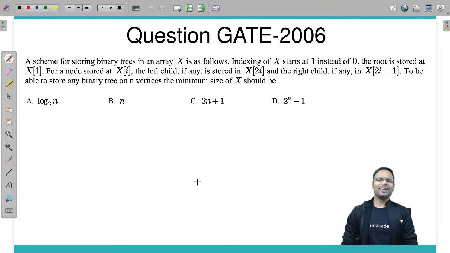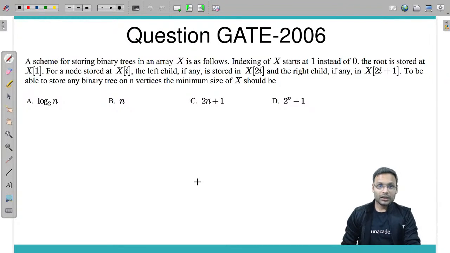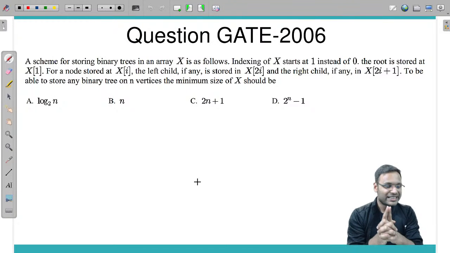Next one, another question which is again a very simple question. See, you need to understand the requirement of the question, right? It's a very simple thing I want to tell you now. It is out of context, but definitely it can help you a lot.